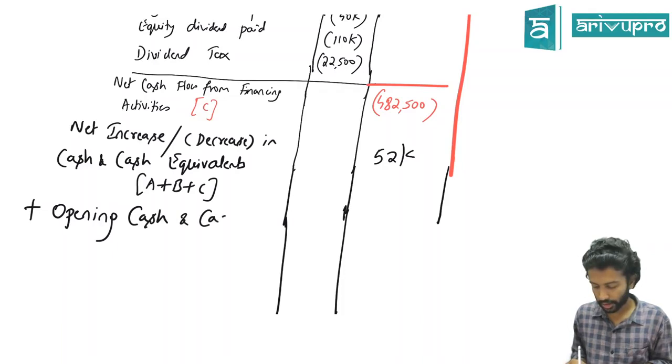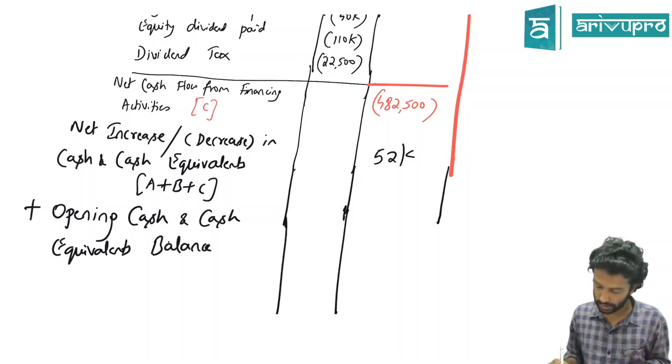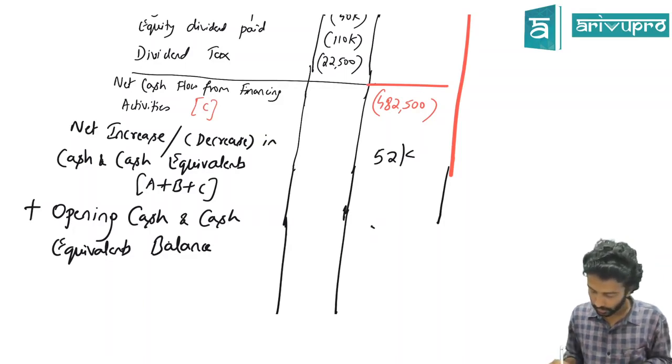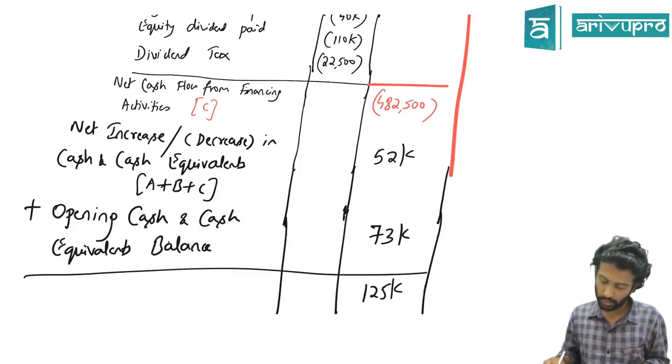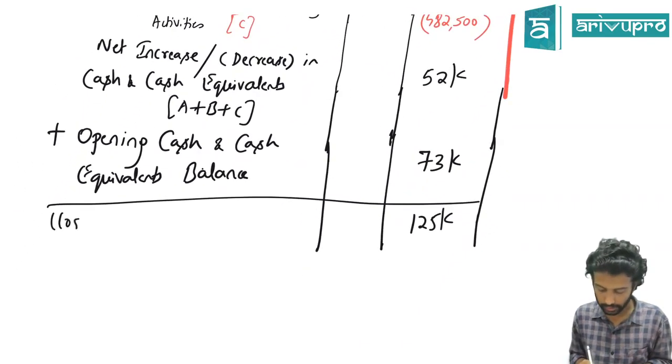Opening cash and cash equivalent balance. Opening cash balance is 52,000. How much did I say? 73,000. So add this. How much are you getting? How much did I tell the closing also as? 1,25,000. So we are getting the right answer.